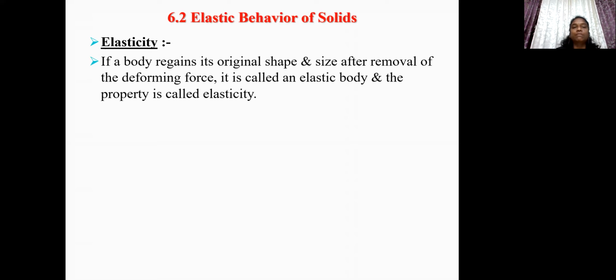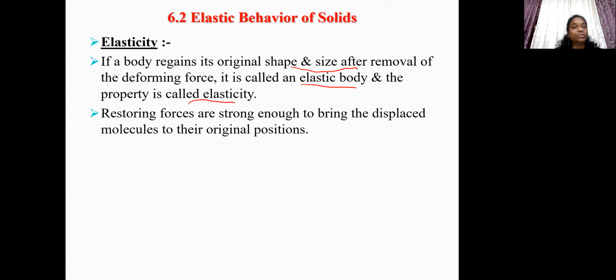Elasticity means if a body regains its original shape and size after the removal of the deforming force, then such a body is called as elastic body. And the property possessed by a body is called as elasticity. In case of elastic bodies, restoring forces are strong enough to bring the displaced molecules to their original positions.